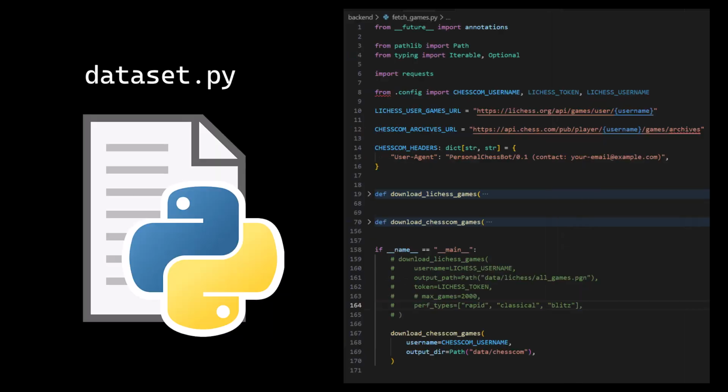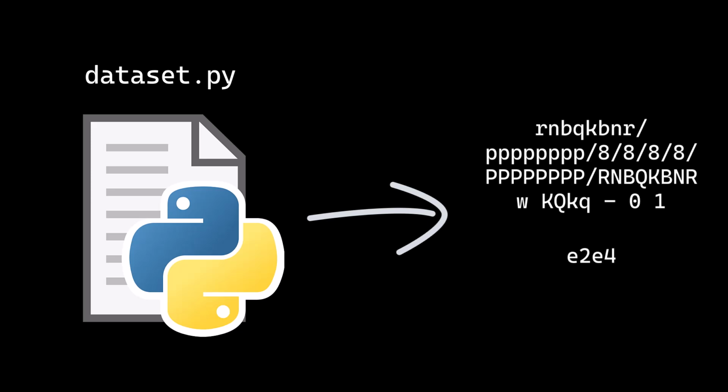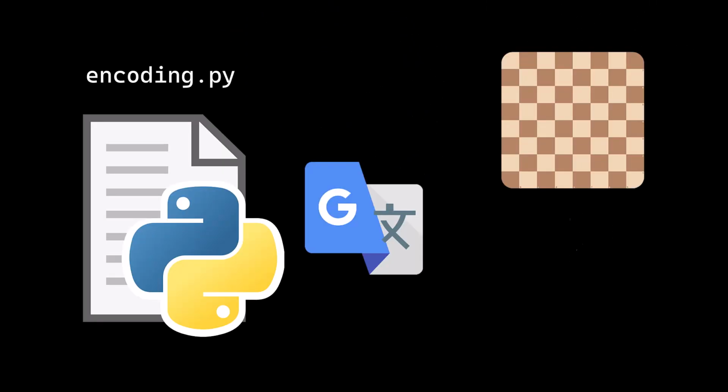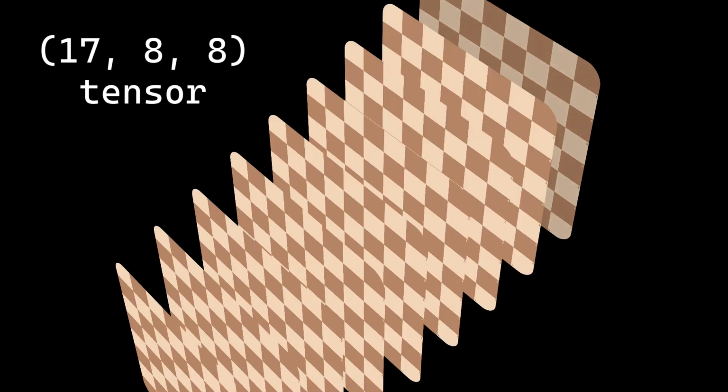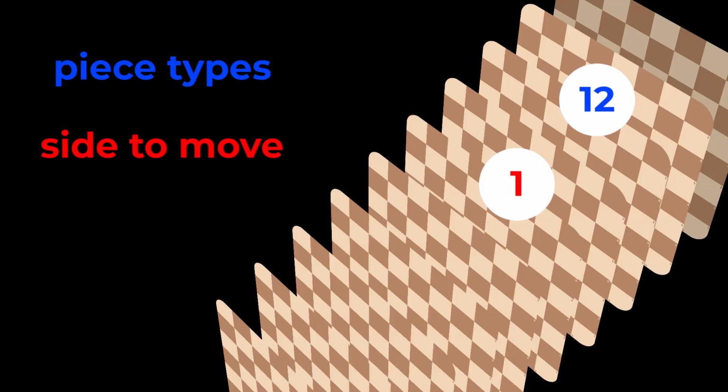Then we threw all of that into dataset.py, where all of my games would be converted to tuples, where there's the FEN string and then the UCI move that I played after it. Next, I built encoding.py, which is the translator that turns chess positions and moves into numbers a neural network can learn from. Given a position, which would be a FEN string, it builds a 17 by 8 by 8 tensor, which is just a stack of 17 transparent 8 by 8 boards, where each board is a plane. Now, there are 12 planes for the different piece types, 1 for the side to move, and 4 castling rights. Now, using the one-hot encoding style, we can say that each square in a plane is just 0 or 1, depending on whether that feature is present on that square.